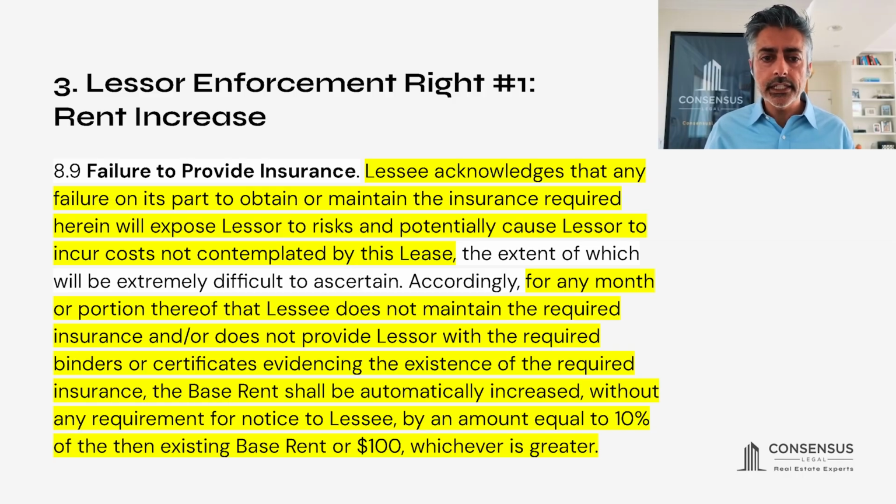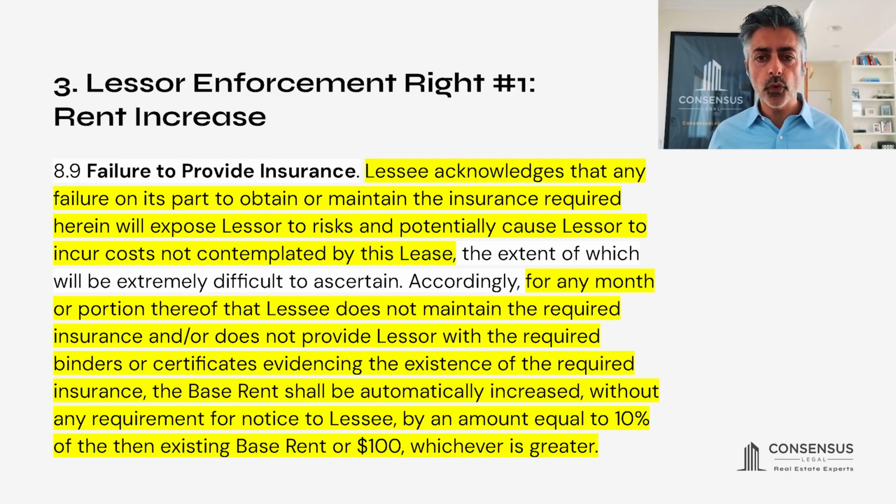8.9, lessee acknowledges that any failure on its part to obtain or maintain the insurance required herein will expose lessor to risks and potentially cause lessor to incur costs not contemplated by this lease.